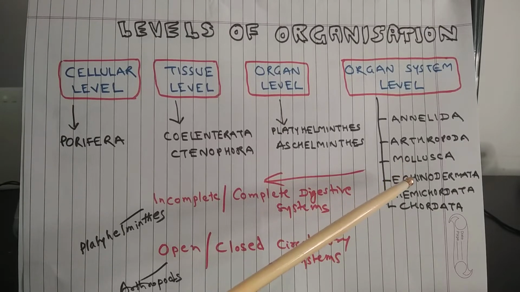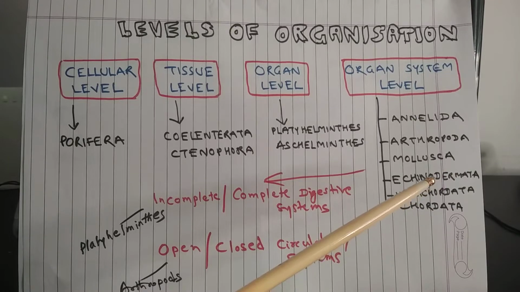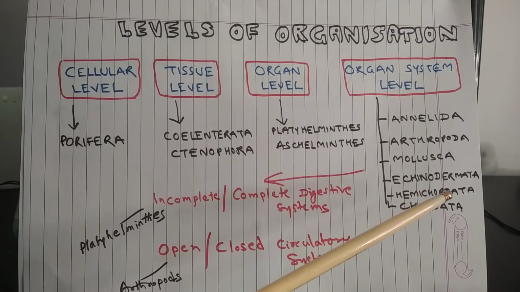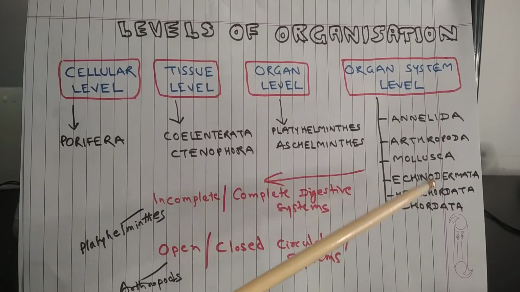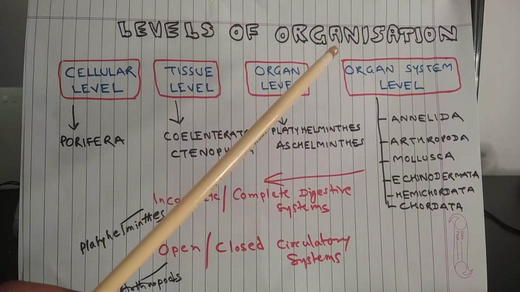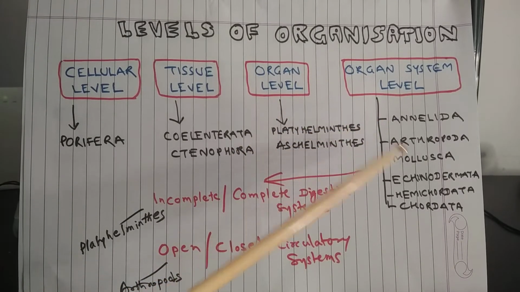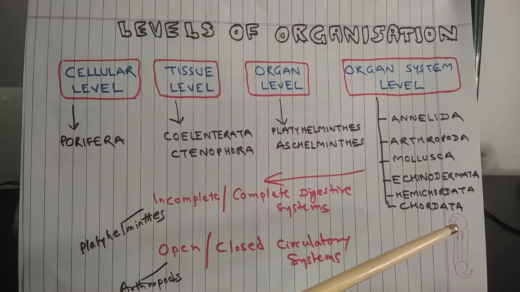In the human digestive system, there are different organs like stomach, intestine, liver, and so on. And different organs carry different functions, but all the functions are related to digestion. So, organ system level of organization is seen in Annelida, Arthropoda, Mollusca, Echinodermata, Hemichordata, and Chordata.